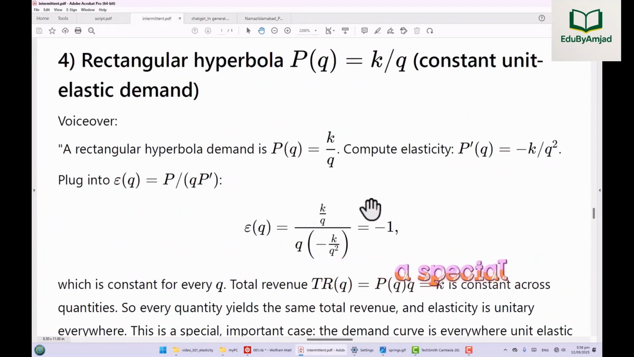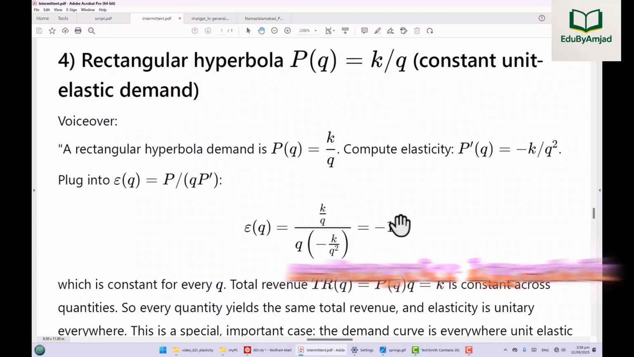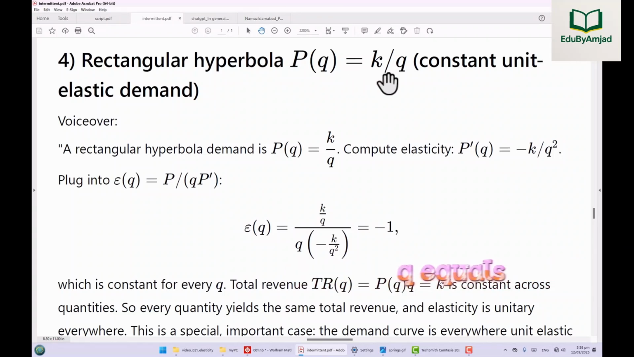Finally, consider a special case of nonlinear demand called the rectangular hyperbola, given by P of Q equals constant K divided by Q. This is a demand curve that is unit elastic everywhere, for all quantities. Why? Because elasticity is equal to the slope times price over quantity. The slope here is minus K over Q squared, which makes elasticity exactly 1 at every point.